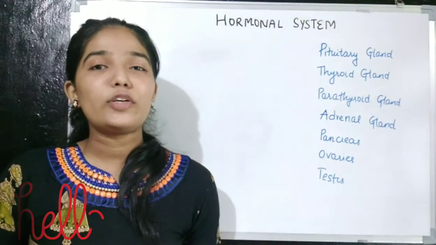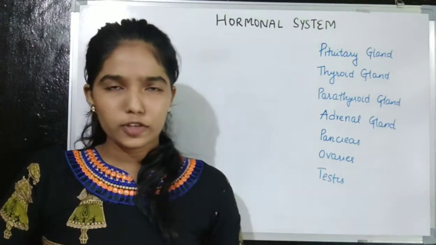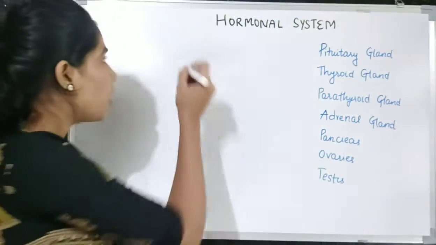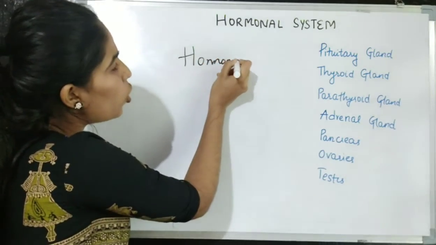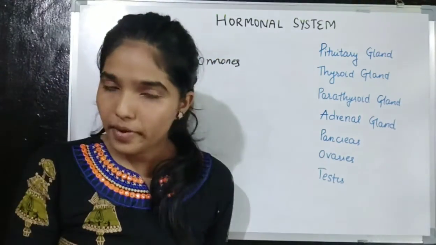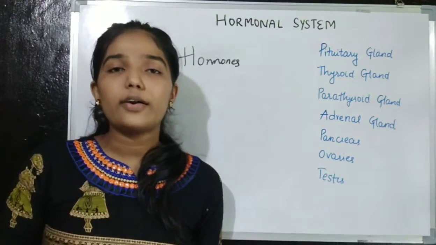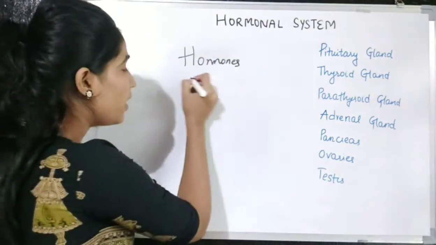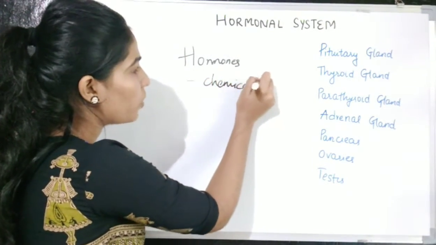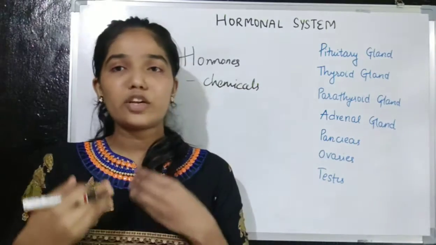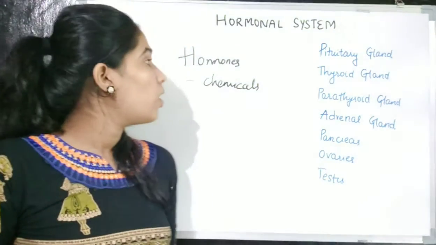So today we are going to learn about the hormones in human beings. So first, what are hormones? So hormones are certain chemicals released in our body which help in control and coordination. They are certain chemicals which are released in our body which help us in control and coordination processes.